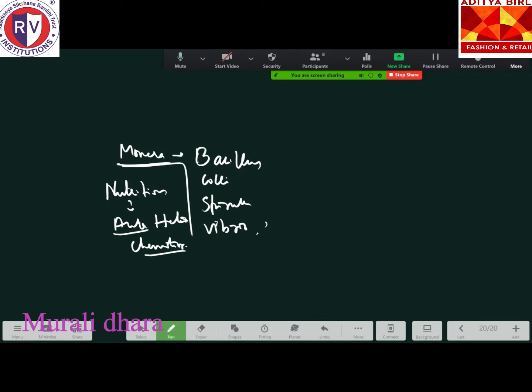In this kingdom Monera, very important here are the archaebacteria. For your CET classes, archaebacteria are very important. Examples for archaebacteria are the methanogens.